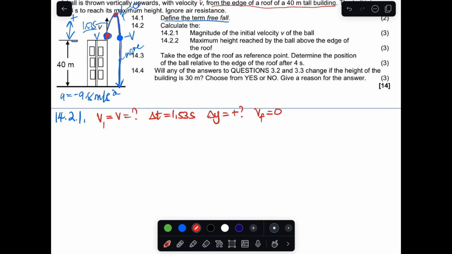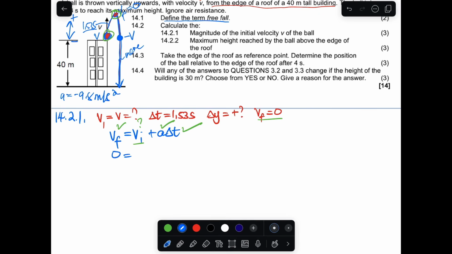So which formula am I going to use to calculate the initial velocity? It's simple: v final is equal to v initial plus acceleration times change in time. I chose this formula based on what I have: I have the final velocity, the initial velocity is what I'm looking for, and I have the acceleration and the time from here to the maximum point. Let's substitute now.